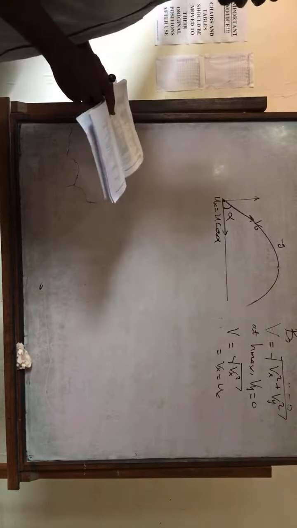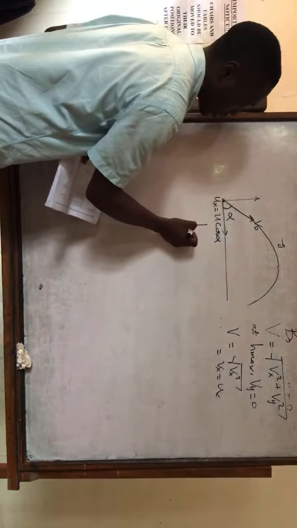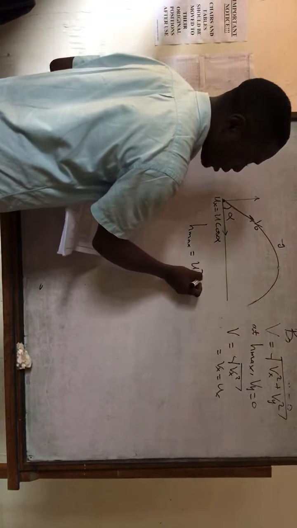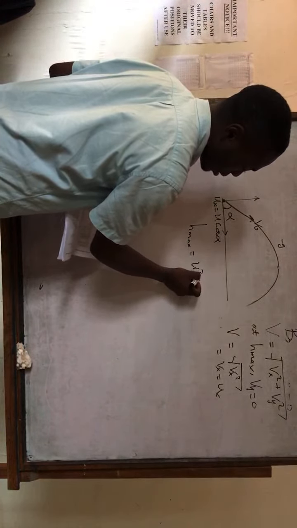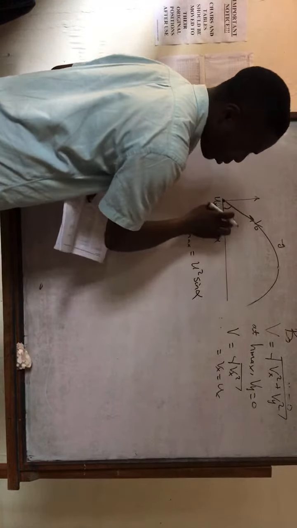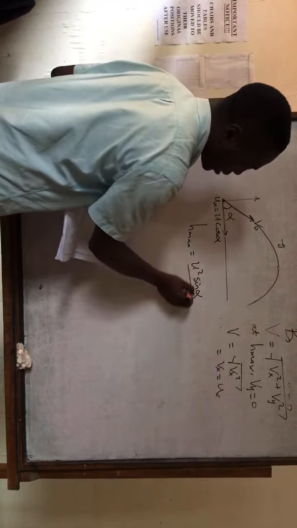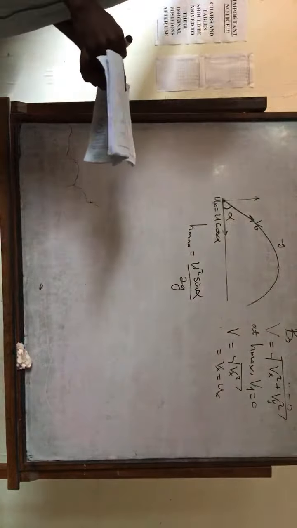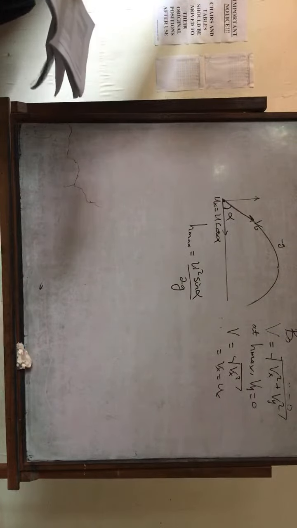What's the formula for maximum height? H max equals U squared sine alpha, if you are starting with alpha, you use alpha, okay? Over 2g. U squared sine alpha on 2g, okay?